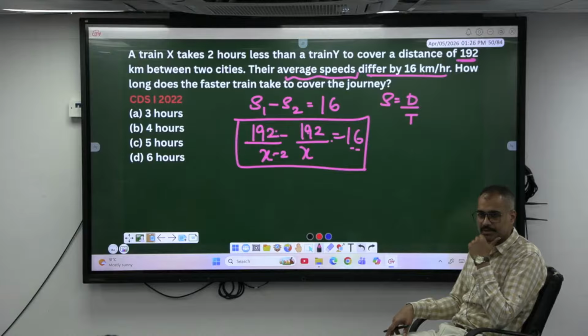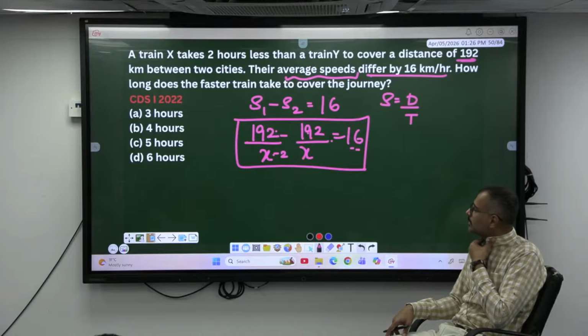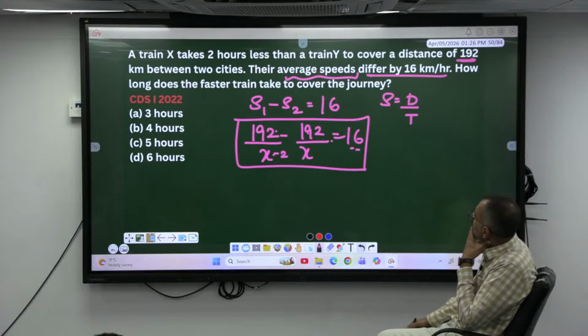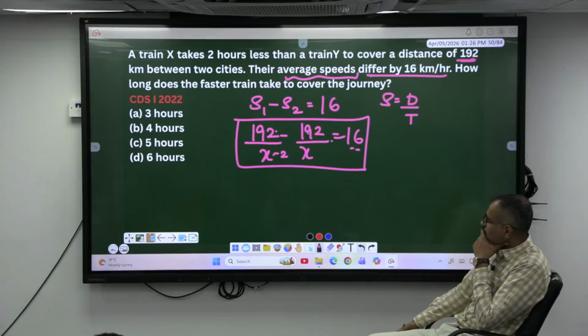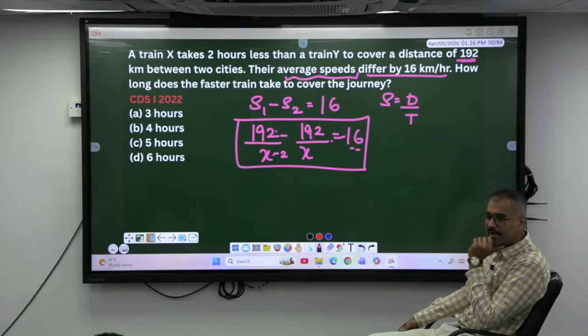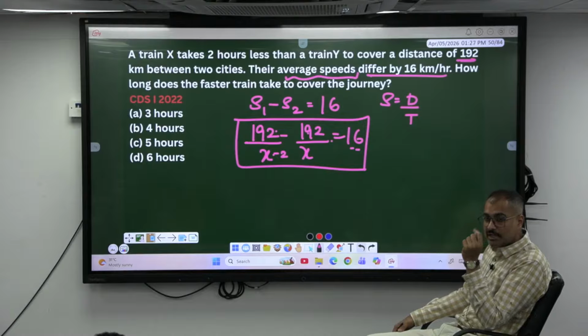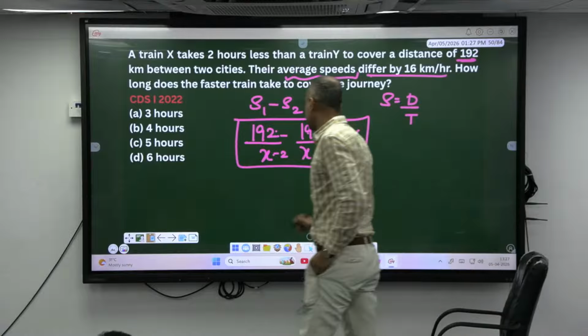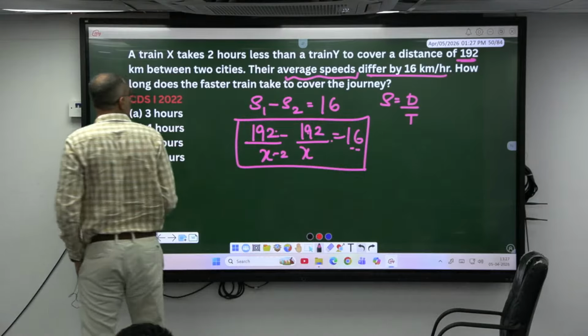No. So solve using the options. Average speed. What do you mean by average speed? Total distance divided by total time taken. You need to know the total distance and also the total time taken. So you can substitute here for x, which is 6. Okay, it will get solved.